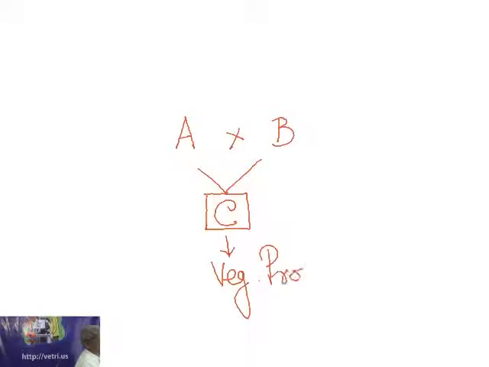Because if you are going to cross this plant with some other plant D or E or any other plant for that matter, then the chromosome contamination will take place and this superiority will be lost.